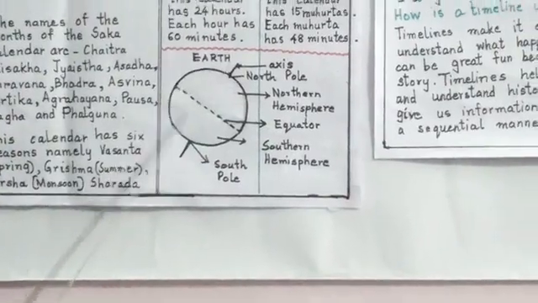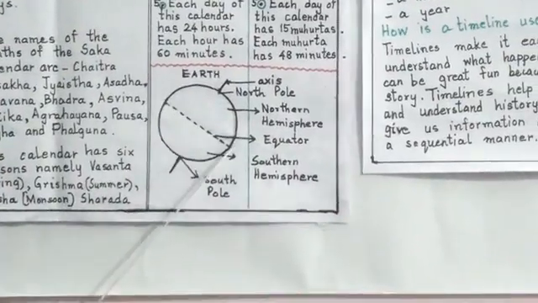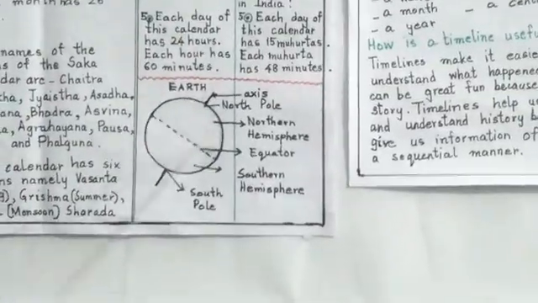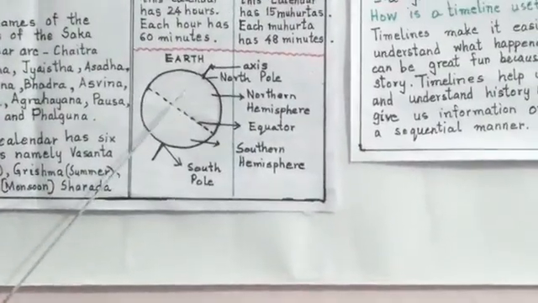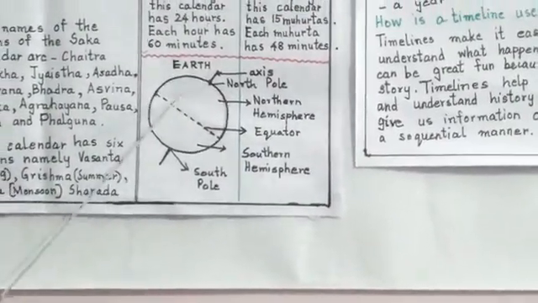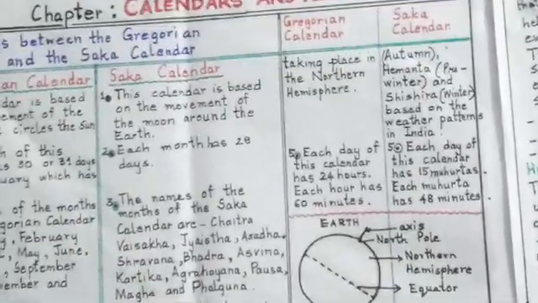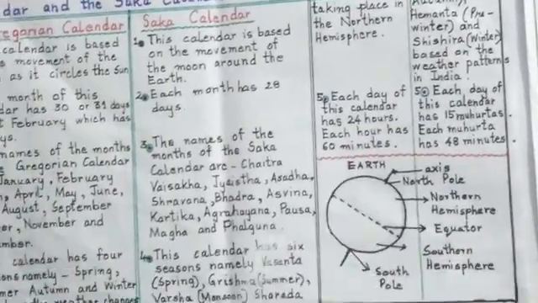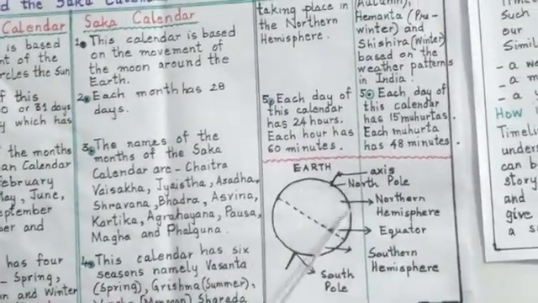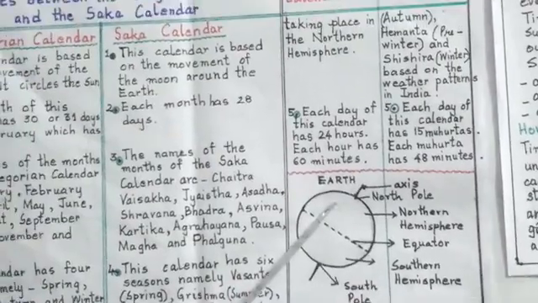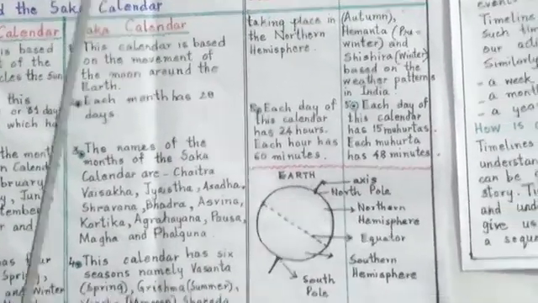There is a horizontal line which divides the earth into 2 equal parts, which is called the equator. The part above the equator is called the northern hemisphere, and the part below the equator is called the southern hemisphere. So the seasons in the Gregorian calendar are based on the weather changes taking place in the northern hemisphere, the part above the equator.